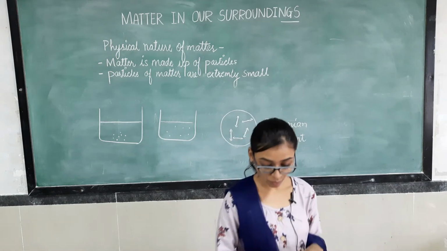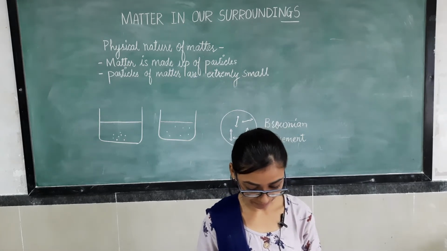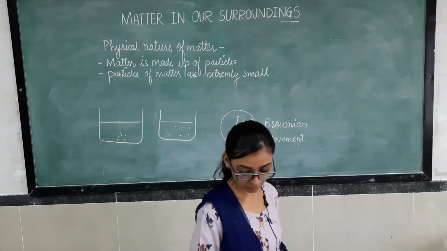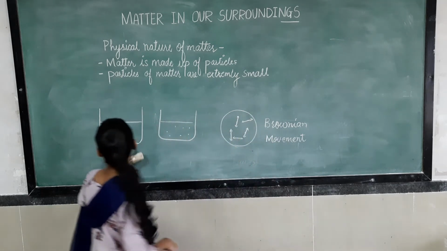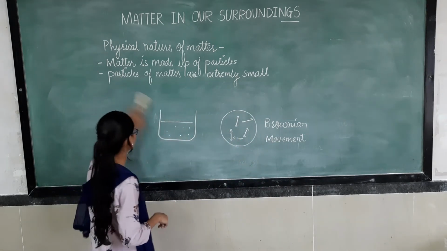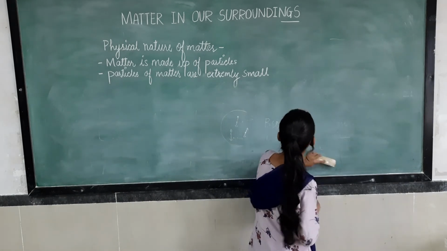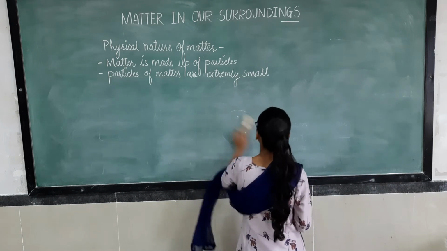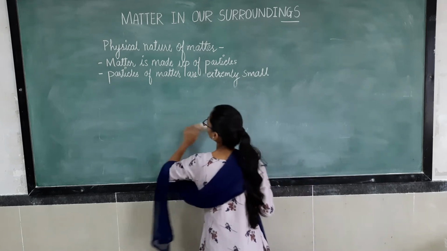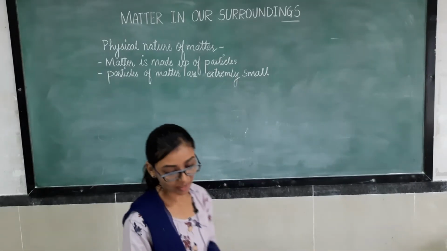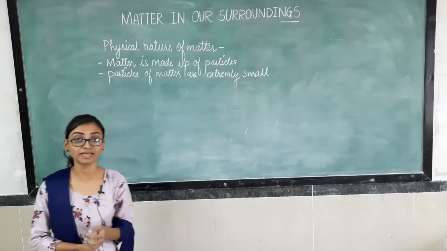Okay. Now we have to perform one activity again. What do we have to do right now? We have to take one beaker again. But before this, just get one piece of information: a raindrop is also made up of many particles.